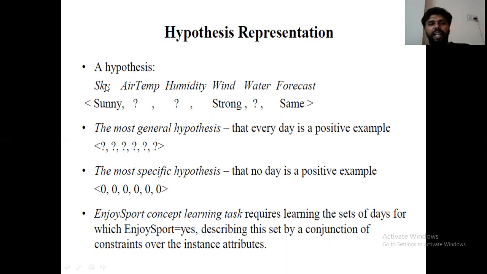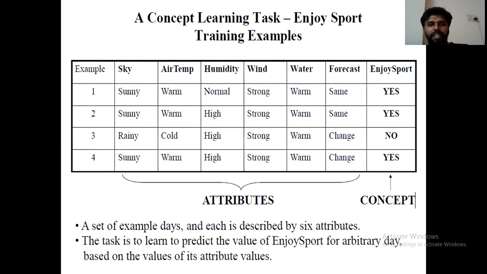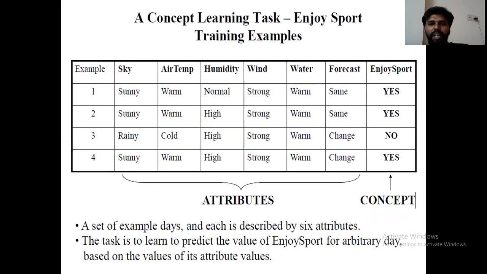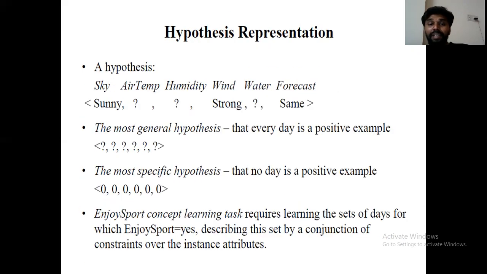See here, sky type is sunny, and instead of air temp, what are we using? Question mark. Got the point? Here we are using question mark, and for humidity also we are using question mark. Means it allows any kind of value. Sunny, air temperature may be either warm or cold. It allows anyone. And humidity also, instead of humidity, what are we using here? We are using question mark. Means it allows either normal or high. Right? It gives a more general sense. Instead of specific, we are using the most general representation.